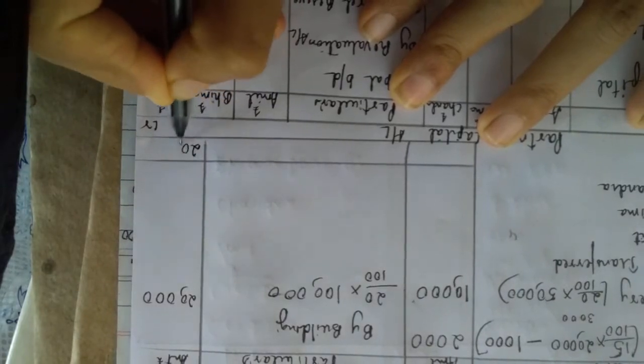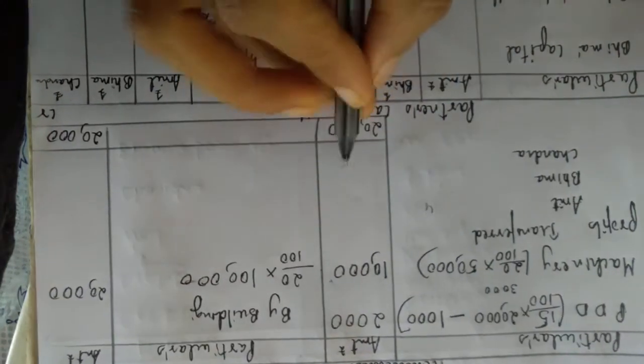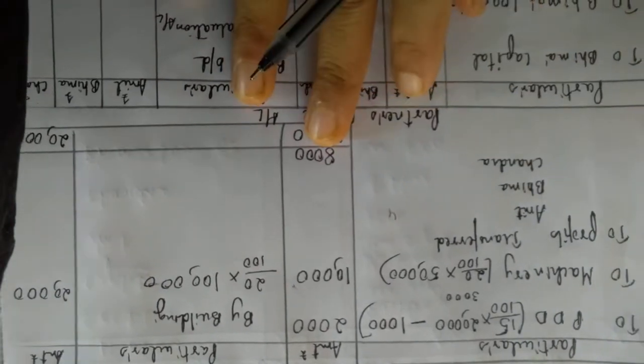So now I will balance it. How to balance it? Make the total. Yes, it looks like this side is more, isn't it? So 20,000 here, it is 20,000, isn't it? So 20,000 minus 10,000 minus 2,000 will give you 8,000. So this 8,000 you have to give to these three people. How will you give? The ratio is not given, but they are telling as per the partners' capitals. How much are the capitals? 40,000, 40,000, 20,000. Yes, I will show you how. It is easy.